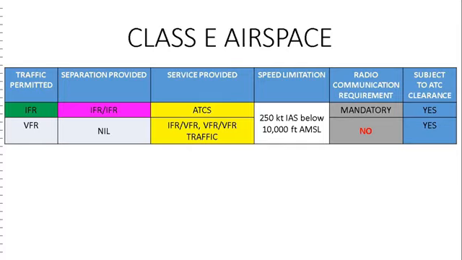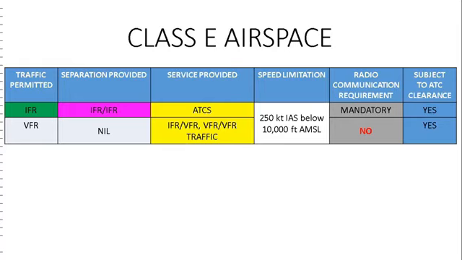Radio communication is mandatory for IFR. However, for VFR, there is no such requirement. Both IFR and VFR are subject to ATC clearances. Class E airspace shall not be used for control zones as it can be classified as Class D. Airspace in designated ATS routes outside terminal areas and control zones where air traffic control service is provided has been classified and designated as Class E airspace.